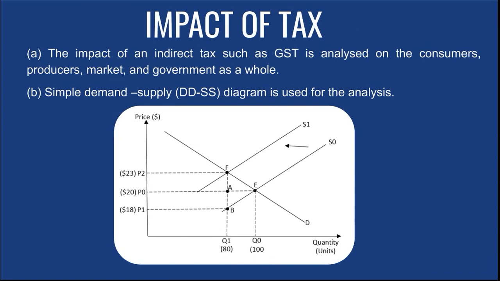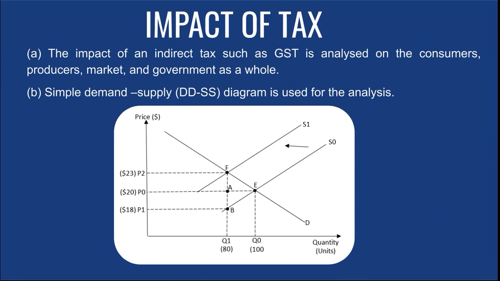So let's zoom into the diagram here. You can see the initial equilibrium point is at point E. The new equilibrium point is at point F. The initial equilibrium point E is established when the demand curve cuts the supply curve, S0. Demand cuts the supply, point E. At point E, the price is P0, or let's say $20, and the quantity is what? Q0 at 100 units. Okay, that is the initial equilibrium point.